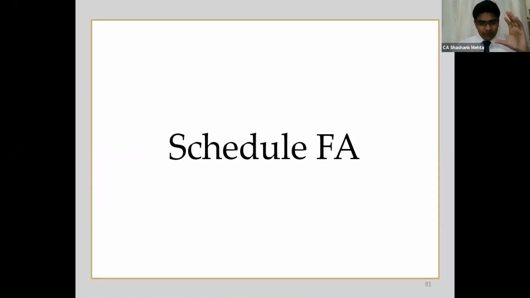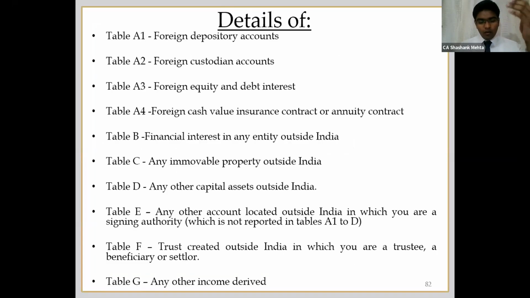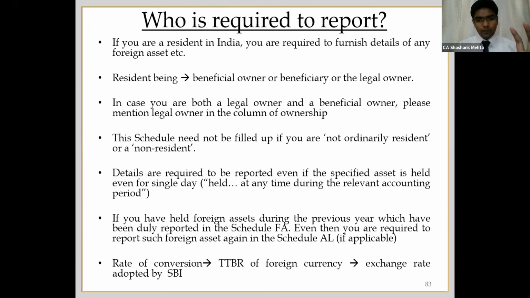I have taken up this schedule, foreign asset reporting. No change with respect to last year. However, there are certain points from the instruction module which we can revise so that proper reporting can be done. Schedule FA, that is foreign assets, has a very long list of reporting required: bank accounts, custodian accounts, equity, insurance, immovable property, capital assets, etc. So these are the instructions you need to keep in mind while filling up these details.